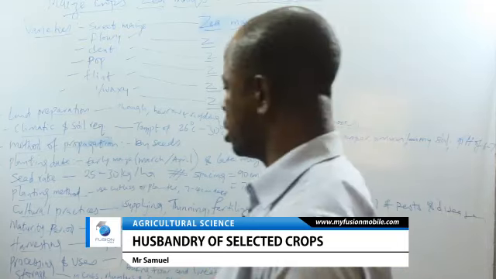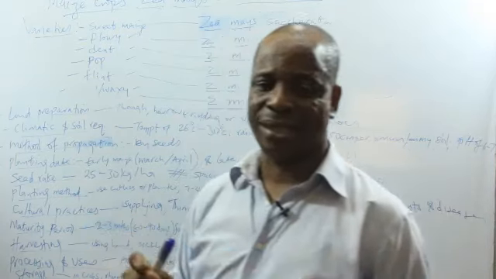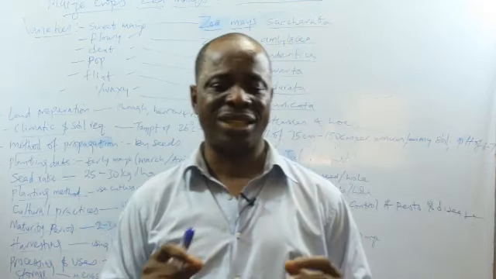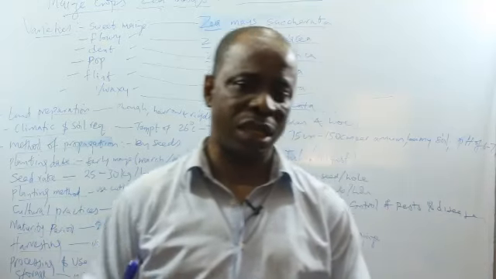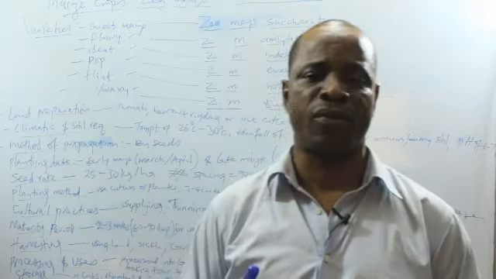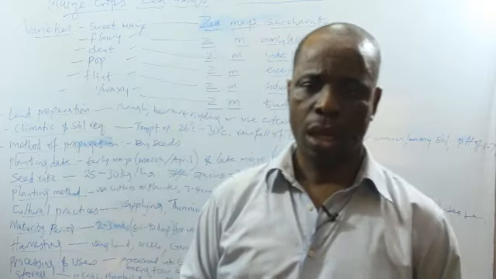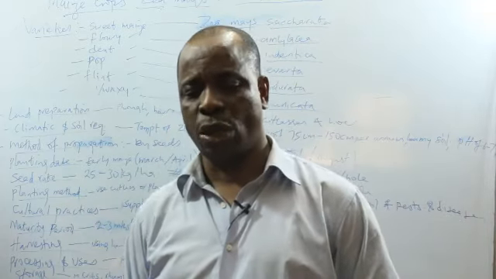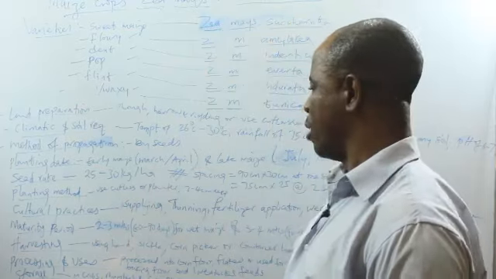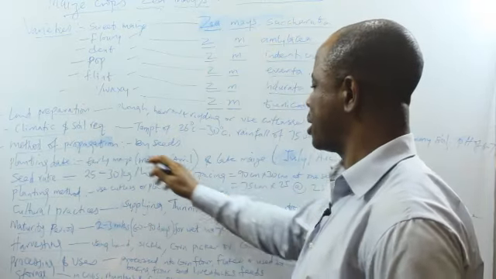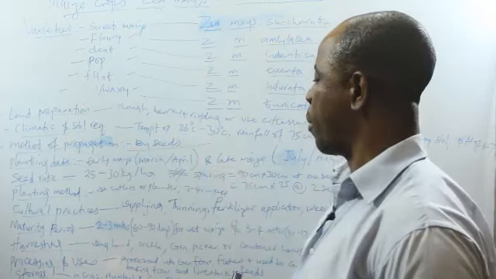Okay. Now, what about propagation? How do we plant maize? What do we plant in the maize? We plant the seeds. The seeds would have been harvested and dried to reduce moisture content. If the maize seeds are not well dried before being planted into the soil, they will rot and die, and nothing will come up. But when they are dried to a particular degree, then you put them in the soil, they grow. So maize is propagated by seed, and that is sexual propagation.